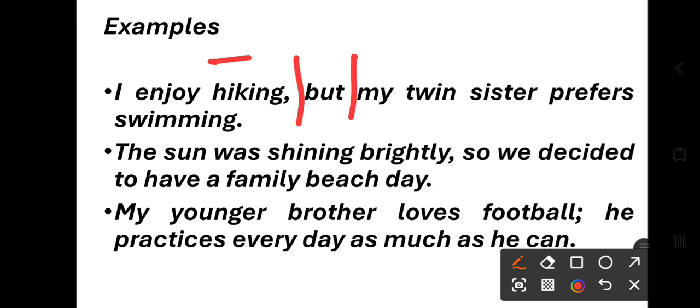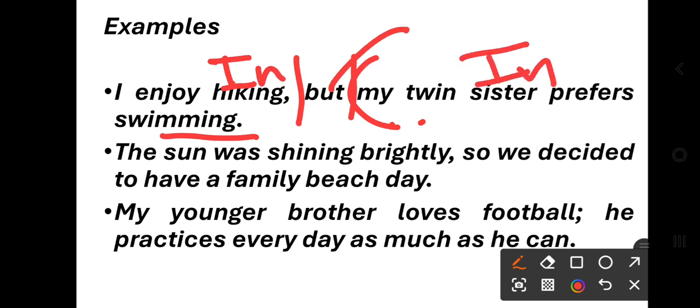But my twin sister prefers swimming, right? If you read from here, my twin sister prefers swimming is also making complete sense. So this is an independent clause, this is an independent clause, joined by the coordinating conjunction but.